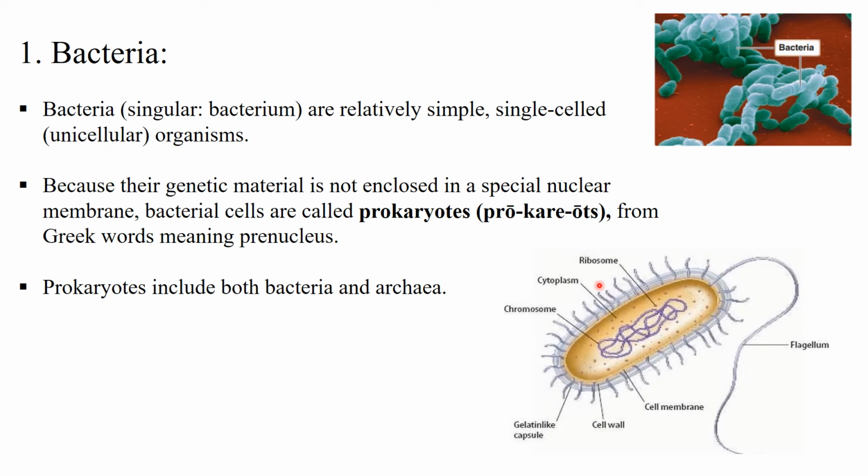If we look at the general structure of the bacteria, there is no nuclear membrane. The nucleus is absent, and the genetic material, in the form of a single chromosome, is dispersed in the cytoplasm. The region where this chromosome is present is called the nucleoid. The other components are the cytoplasm, ribosomes, flagella, cell membrane, cell wall, and the gelatinous capsule. It's a very simple microscopic organism with a simple structure, and the members are included in the kingdom Prokaryotes.